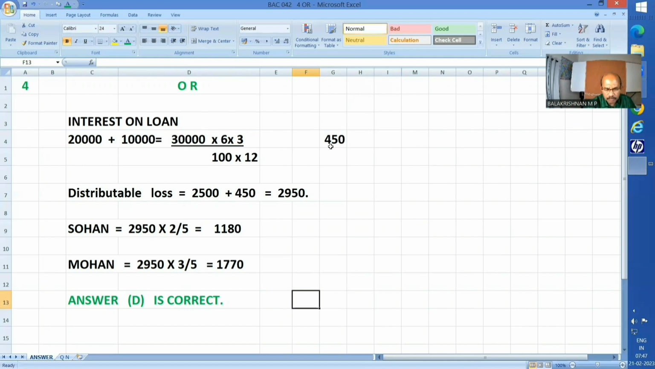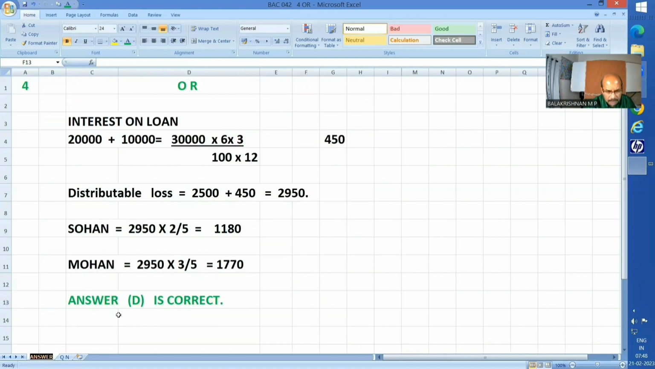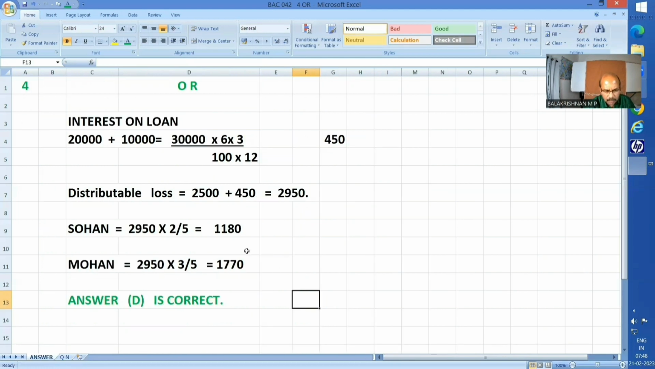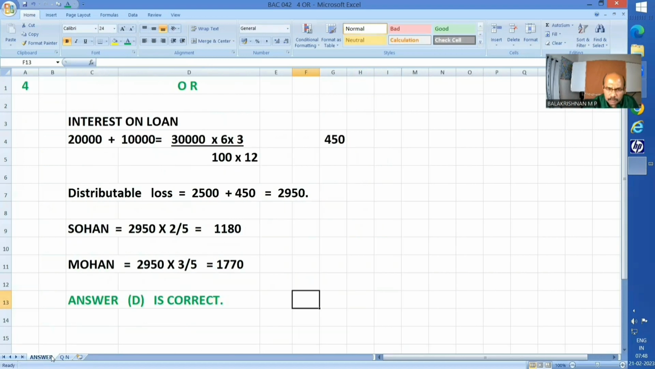So it works out to be 450, or in other words, 6% of 30,000 is 1,800 and 1/4 of the same is 450, right? And distributable loss. Already there is a loss of 2,500 and this interest on loan is yet another expenditure. So the distributable loss will be 2,950, and if it is distributed in the ratio of PSR, that is nothing but 2:3, it will be 1,180 and 1,770. So answer D is correct. 1,180 and 1,770. Okay. So next question.